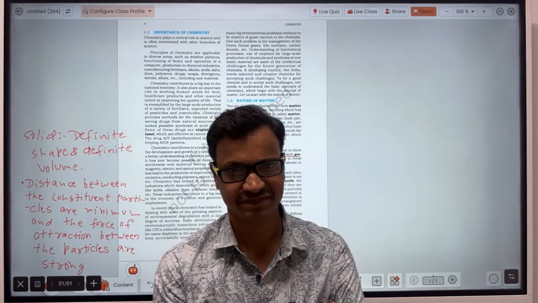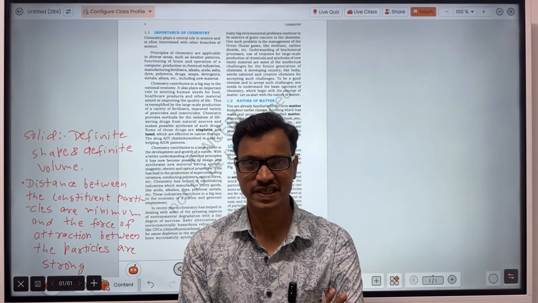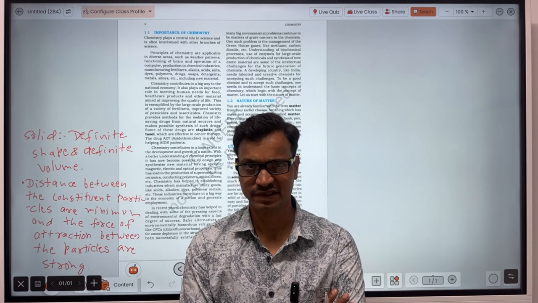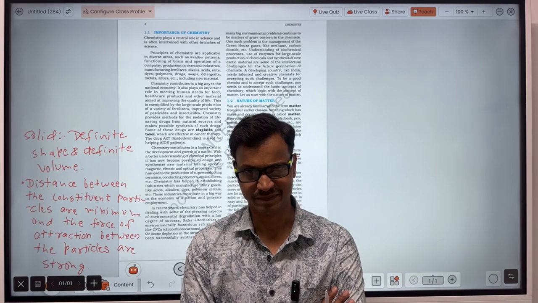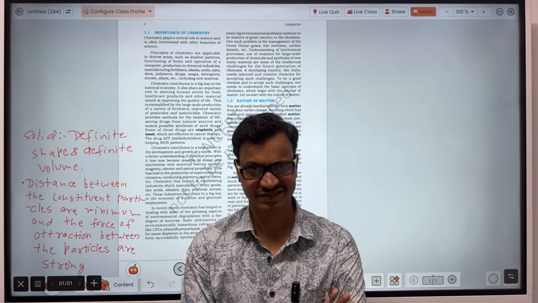Then, about the liquid: volume will be constant, but shape will be variable. Like water, when you keep it in a glass, the shape will be like that of the glass. When you keep that water in a jug, the shape will be like that jug.